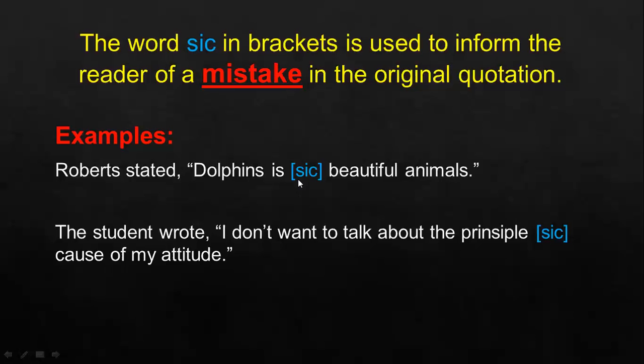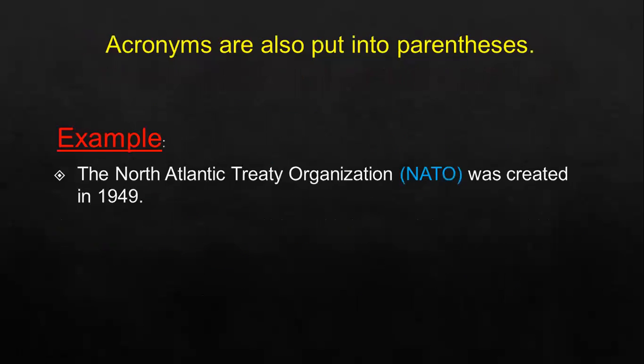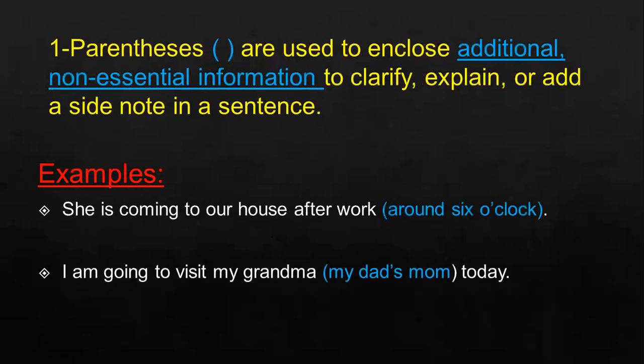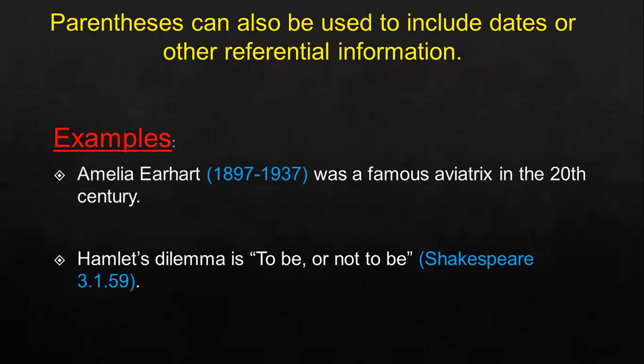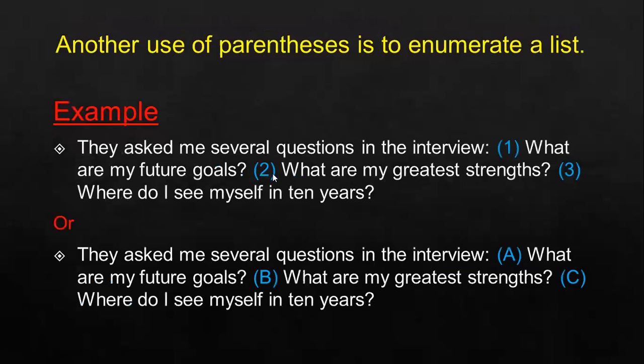And we can see they are completely different from what we studied before about using parentheses. Can we just go back and remember this together? Okay, let's go. Parentheses are mainly used to add additional, non-essential information, as we said in the previous lesson. We can also use them to add dates or any referential information like pages of a book, or dates of birth and death of someone. We use them to put numbers like 1, 2, 3, or even letters A, B, C to enumerate a list.